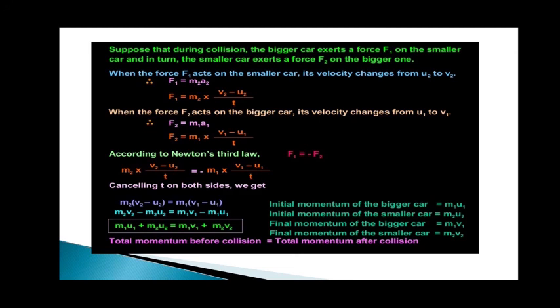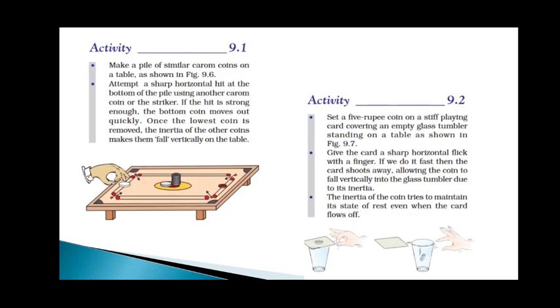That is, the sum of momentum of the big car and small car before collision is always equal to the sum of momentum of the big car and the small car after collision. So total momentum before collision is equal to the total momentum after collision. This is called the law of conservation of momentum.